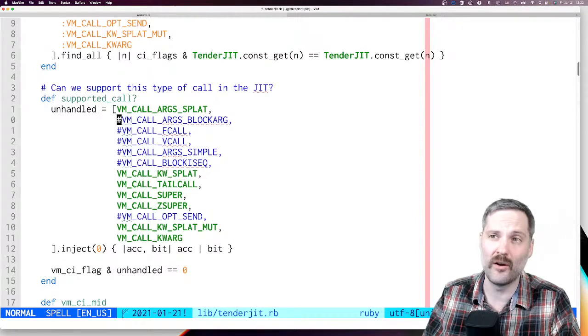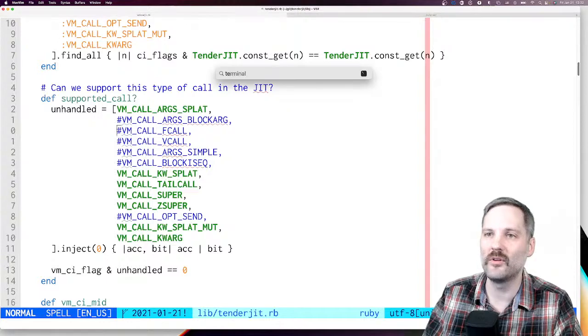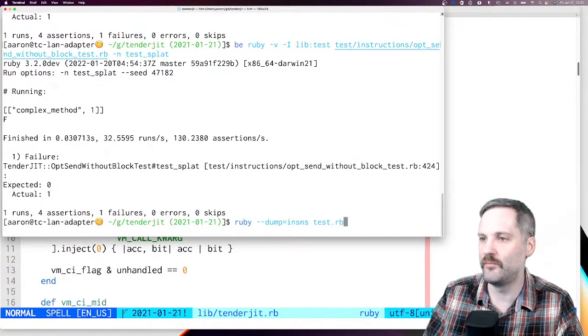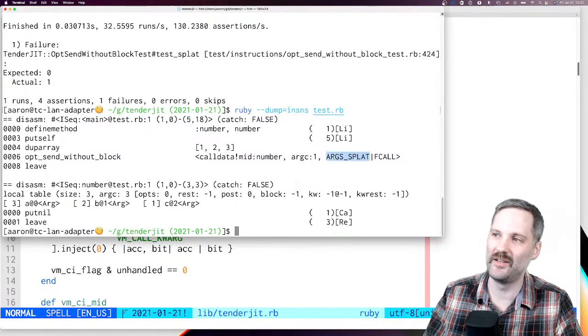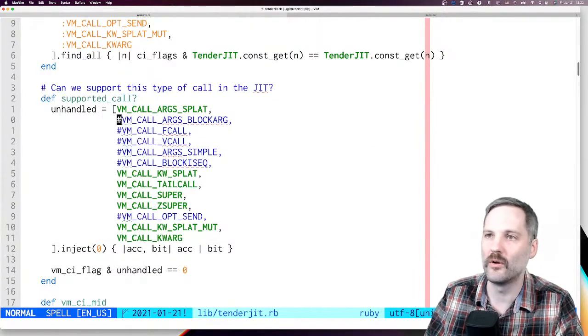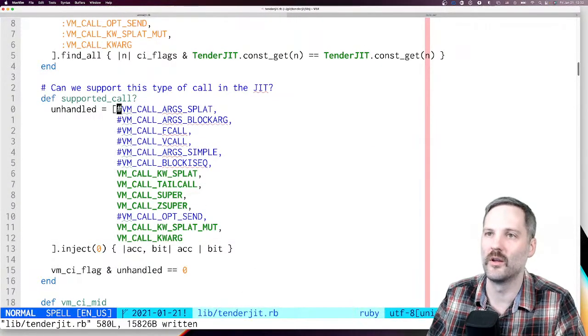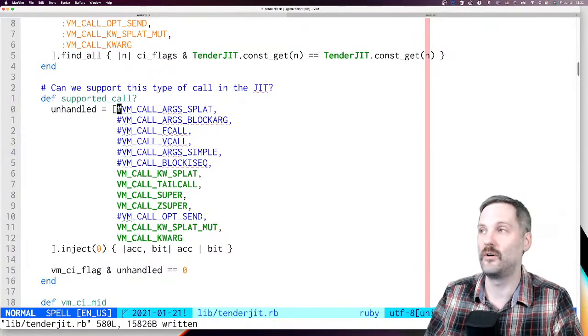We handle block args, like all the ones that I've commented out here. But if we look at the dump of these instructions, you can see here we have an arg splat at the call site. So that's what we're trying to implement now. It says we don't support it now, but we're going to try supporting it. So let's do that and say, yes, this is a supported call.